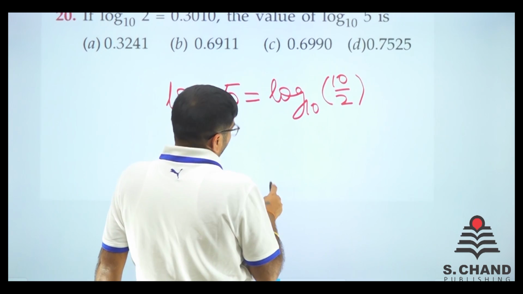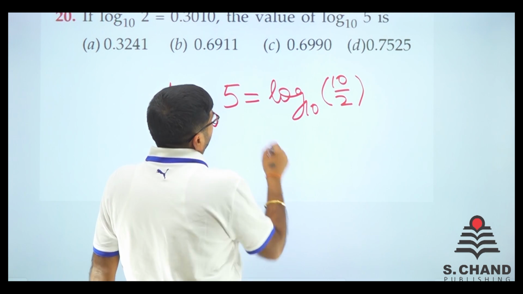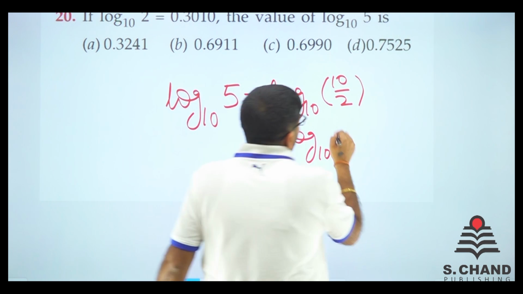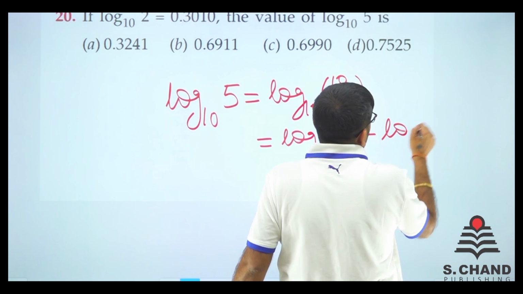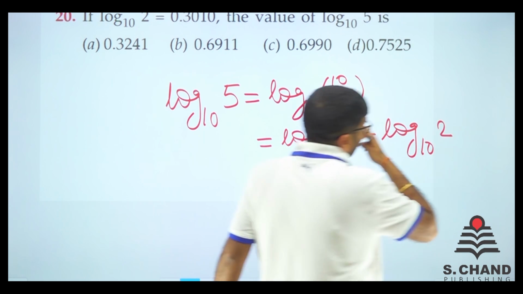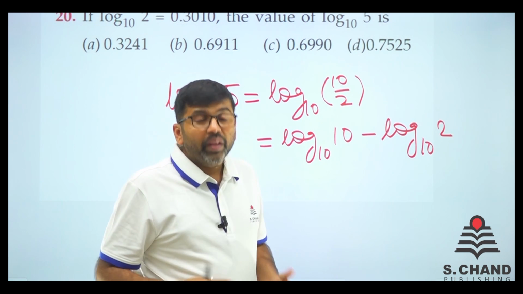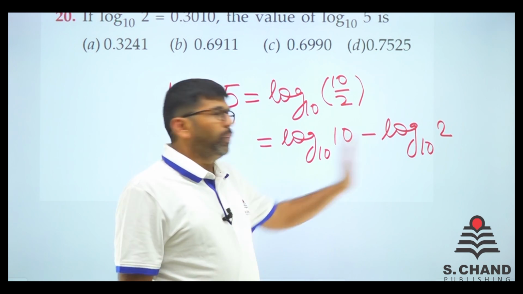Now this can be written as log 10 base 10 minus log 2 base 10, because anything which is multiplied will be added, anything which is divided will be subtracted.